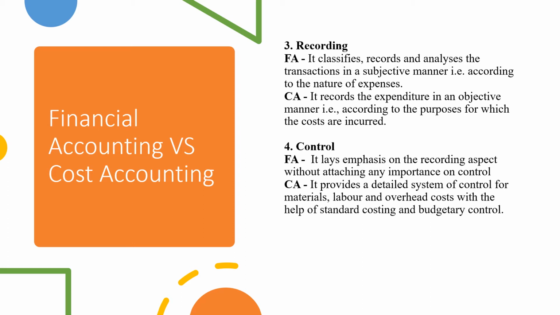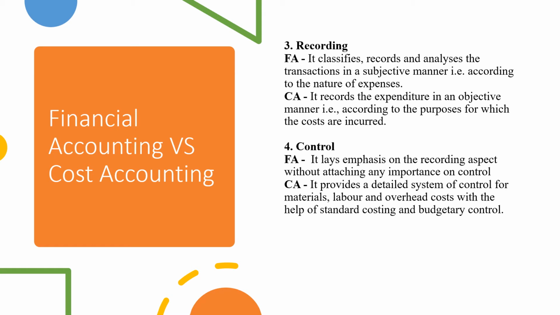When we come to cost accounting, it records the expenditure in an objective manner, that is, according to the purposes for which costs are incurred. So, according to the need or the purpose for which costs are incurred, cost accounting will record the transactions. Hence, financial accounting records in a subjective manner, whereas cost accounting records in an objective manner.